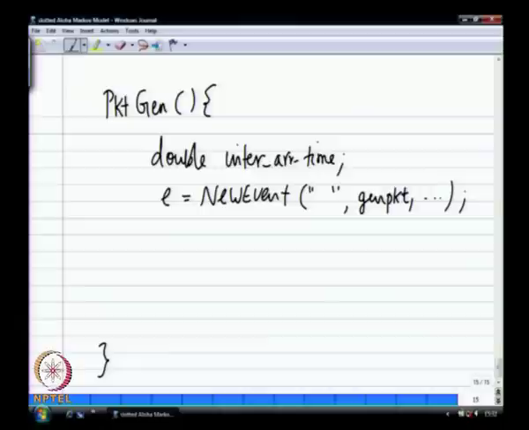The actual code will be slightly different, because this is roughly what you can think of.